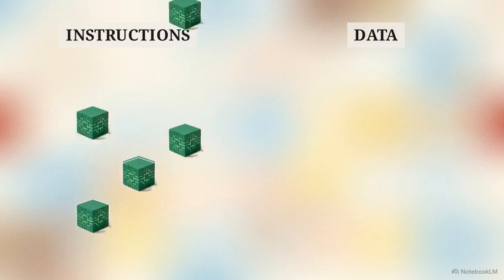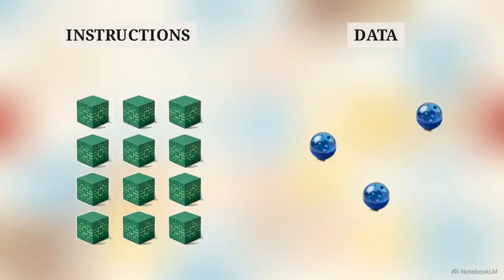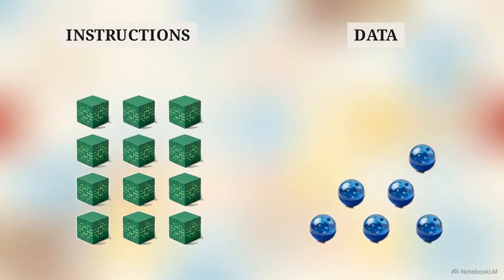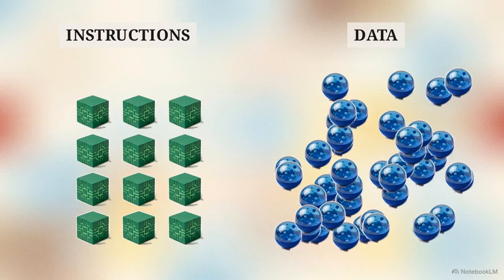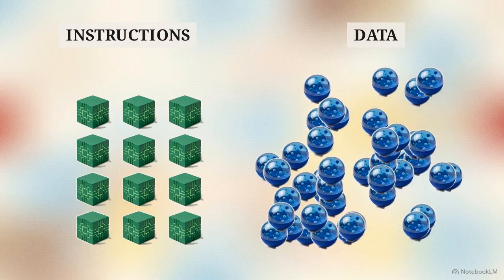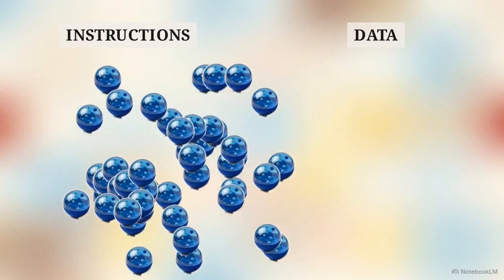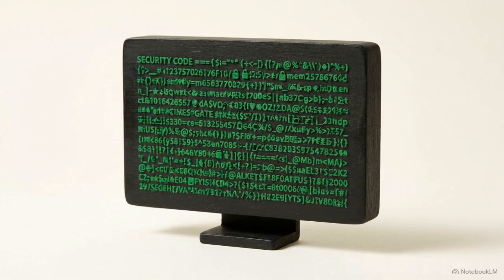The absolute rule of this architecture is the hard boundary between code and data. The instructions that tell the machine what to do are kept strictly separate from the information the machine operates on. This separation is a primary security defense. In a buffer overflow attack, the goal is to trick the machine into treating data as code, which allows the machine to be hijacked by its own inputs. Maintaining this wall has been the unbreakable law of computing safety for 70 years.